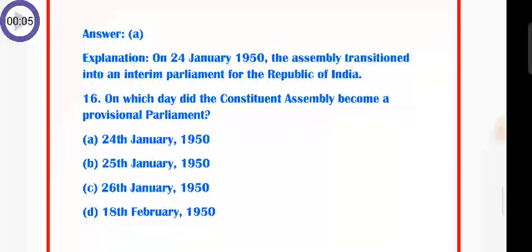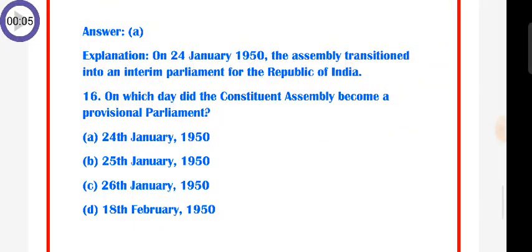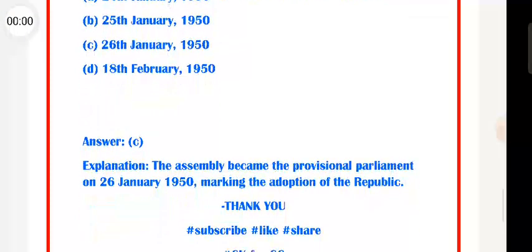Question number 16. On which day did the Constituent Assembly become a provisional parliament? A. 24th January 1950, B. 25th January 1950, C. 26th January 1950, D. 18th February 1950. Answer is C. The Assembly became the provisional parliament on 26th January 1950, marking the adoption of the Republic.